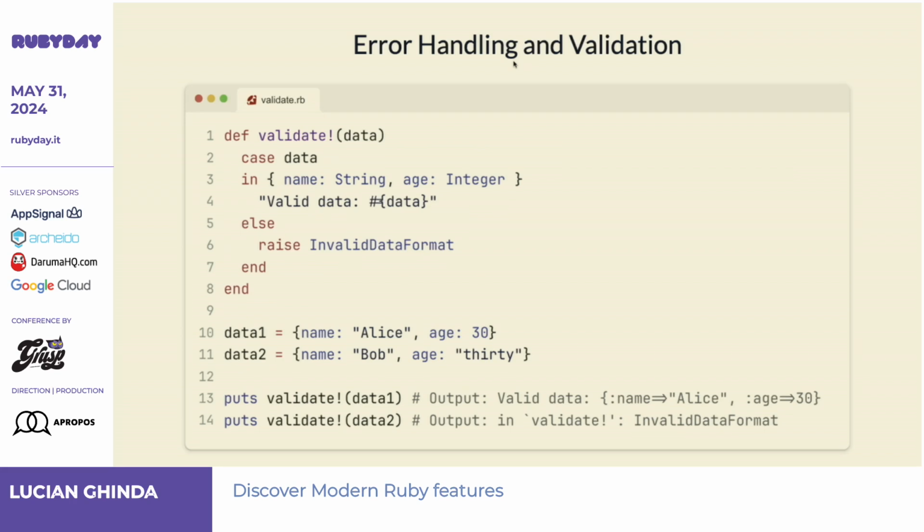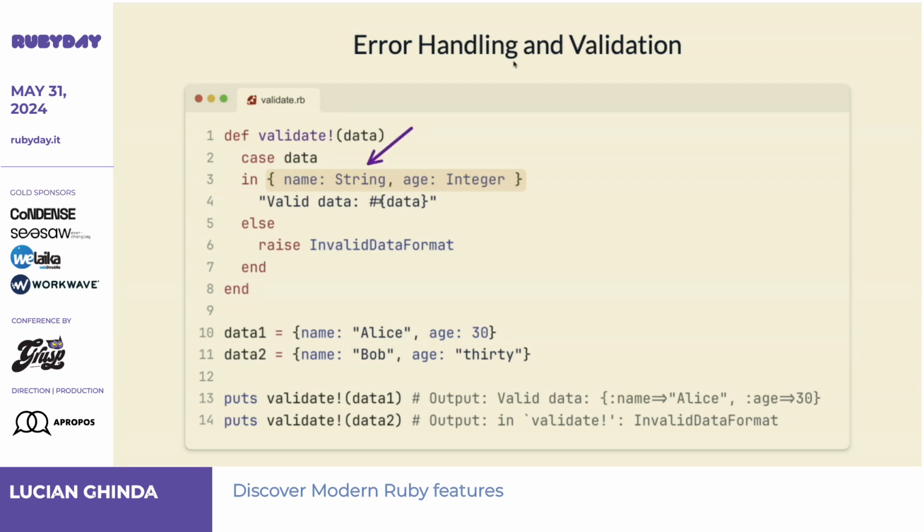But now what's more interesting, you can use it for error handling and validation. So that was very simple, to say this is an array or string or something. You can do it with some other methods, right? You don't need pattern matching for that. But let's say you want to say, I want to do something if there is a hash with a name that is a string and an age that is an integer. And if it's not, then it's invalid. And you can do this, right?